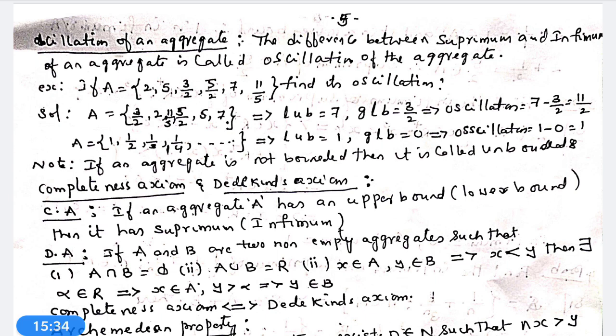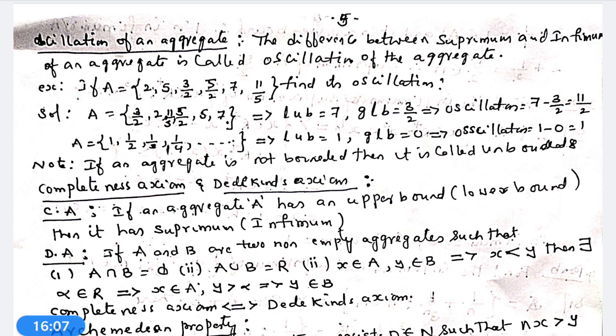Q obeys field axioms, 11 field axioms, 4 order axioms. But Q does not obey this completeness axiom. Therefore, Q is only an ordered field, whereas R obeys all the 16 conditions, 11 field axioms, 4 order axioms and 1 completeness axiom.